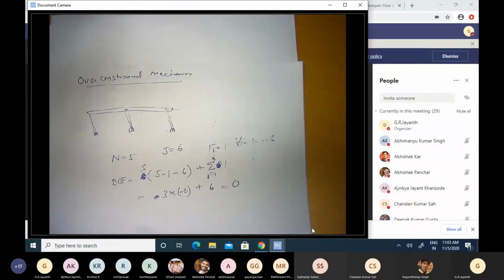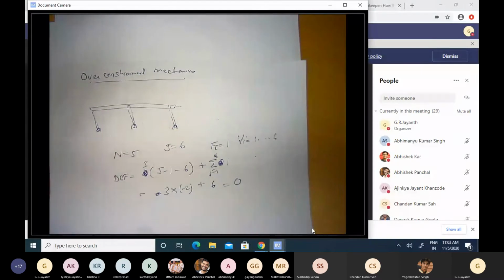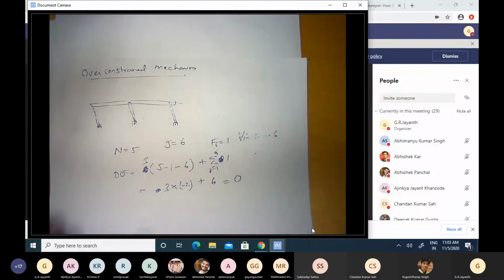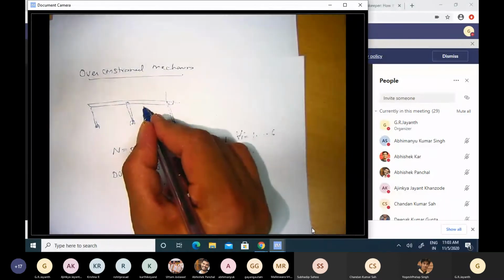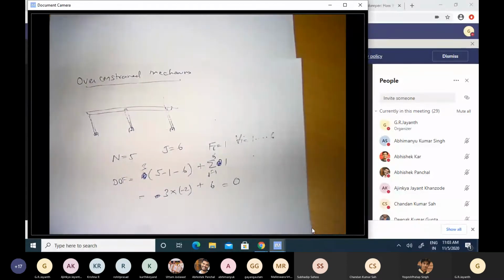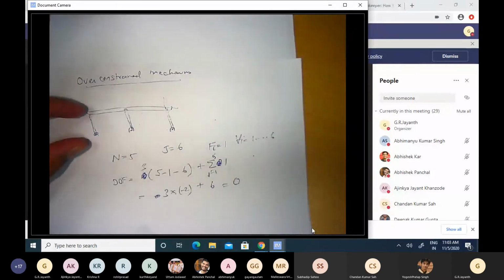Something with no degrees of freedom is called a frame. It has a fixed structure. It cannot be a mechanism. It cannot move. But whereas we know that this can move, and the reason is that all these 3 cranks have the exact same length, and therefore this behaves like a parallelogram, and that's what allows it to move. If, for example, one of these cranks had a larger length, then this would become a frame. I will not be able to move this at all, and therefore this degree of freedom being 0 will be valid. So this is a special case where, on account of this unique geometry, namely that the 3 cranks have the exact same length, it is possible to move this.